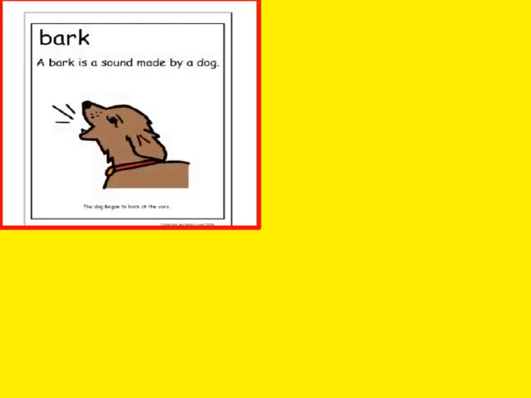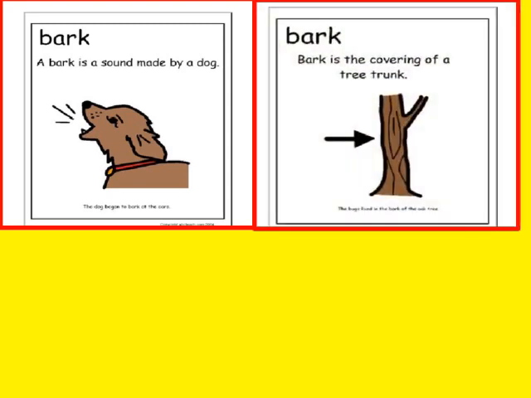Children, what can you see in this picture? Yes, we can see the word bark. Now what is the meaning of the word bark? It means a sound made by a dog. Now let us see what we have in the second picture. Here again we have the word bark, but the meaning of the word bark here is different. It means covering of a tree trunk. So both the words have same spelling, same sound, but different meanings.